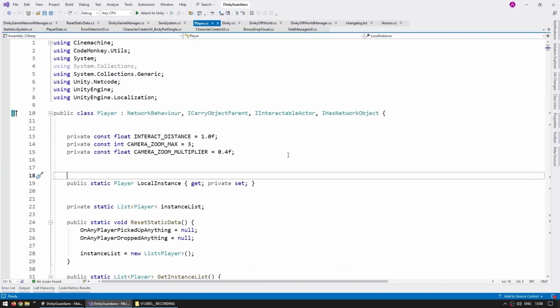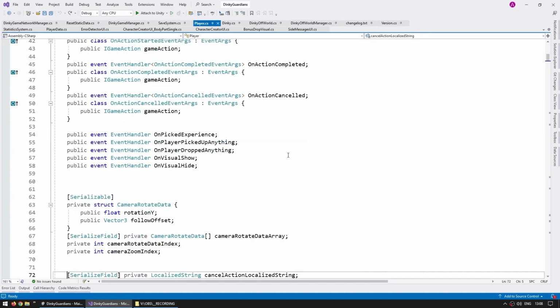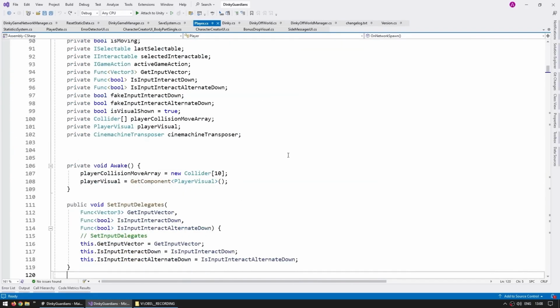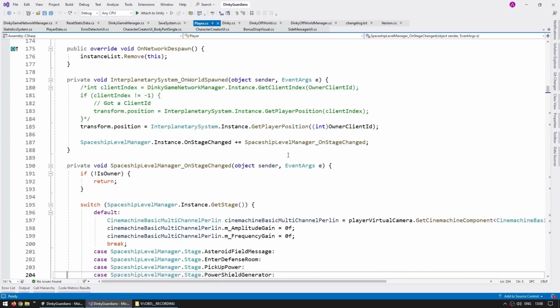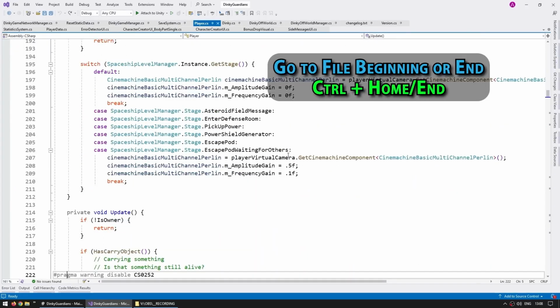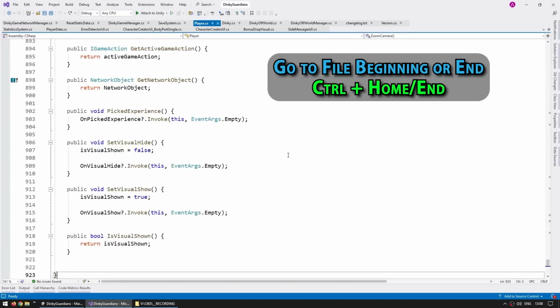Then of course, if you're working on some kind of big file, like for example, this is the player class from my Steam game Dinky Gardens. So this is the pre-massive class. For this one, if I want to get to the bottom, even with this shortcut, this is going to take quite a while. So for that one, if you want to move a massive amount, you can use Control Home or Control End in order to go to the beginning or the end of the file. So this is yet another way to very quickly move around.